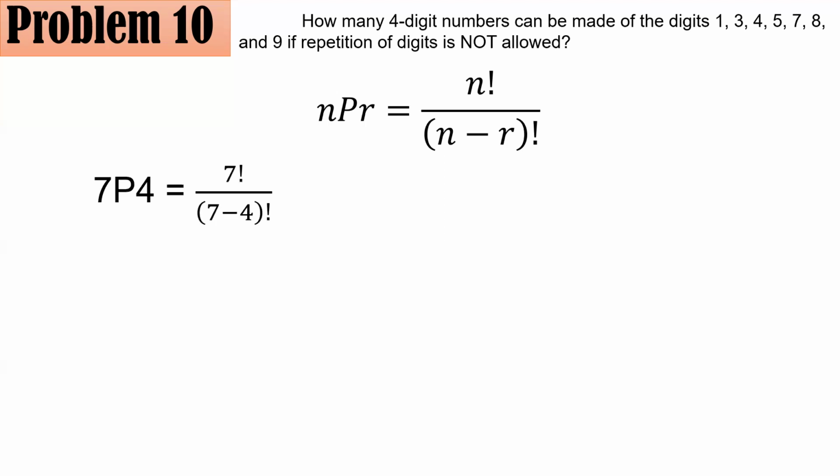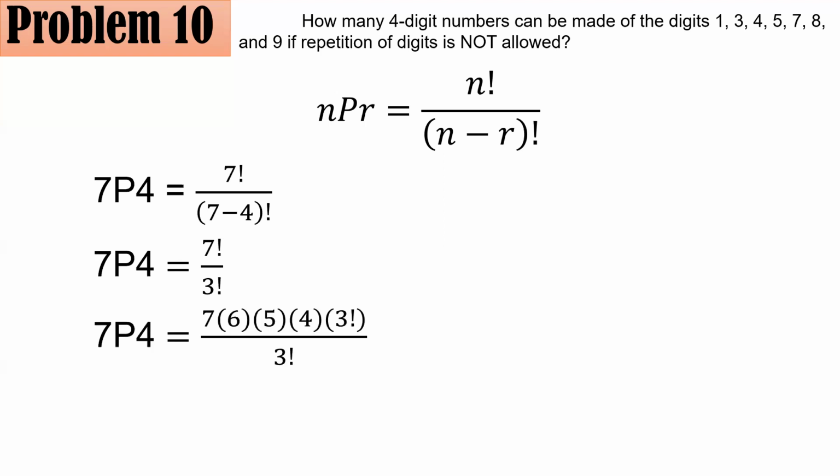And so you have 7P4. That's equal to 7 factorial all over 7 minus 4 quantity factorial. So that's 7 factorial over 3 factorial. So using also the definition of factorial for your numerator, we have 7 times 6 times 5 times 4. And the 3 factorials would eventually divide into 1.